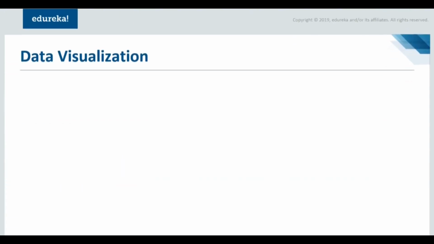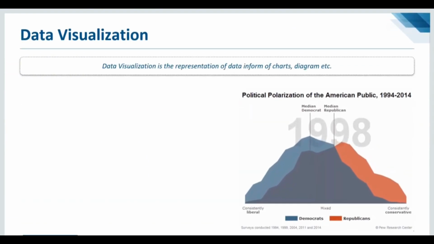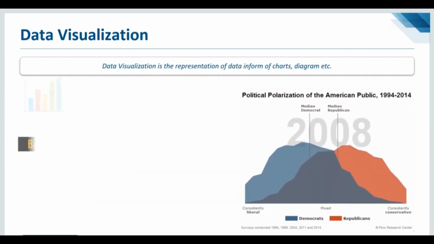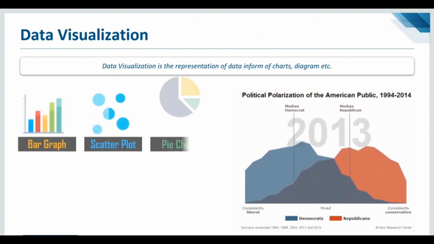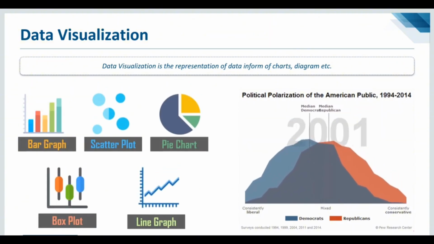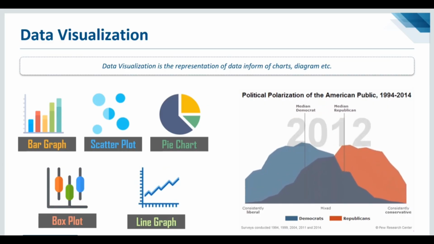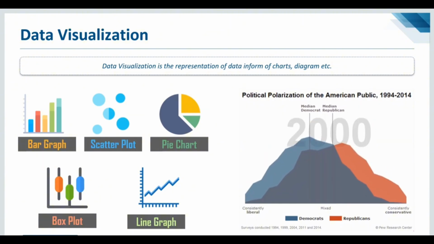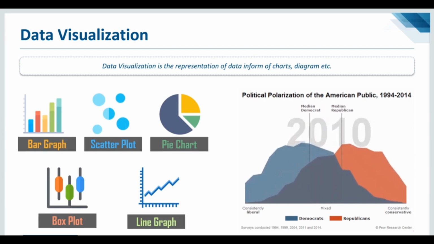Now moving on to the next skill for a data analyst, that is data visualization. Data visualization is nothing but the representation of data in the form of charts, diagrams, etc. Right? You can represent your data in the form of bar graphs, scatter plots, pie charts, box plots, line graphs, and so on. Not only this, but you can also visualize the data in the form of complex plots like histograms, and use 2 to 3 different plots together. Like you can have a scatter plot which has a line graph, or you can have two different histograms and then a line graph over them, and so on, right?